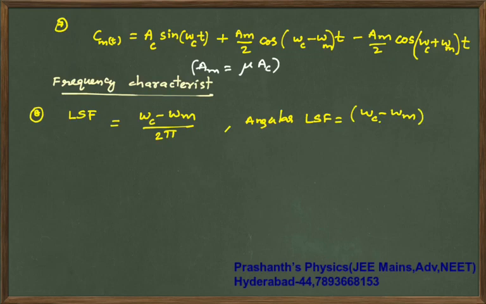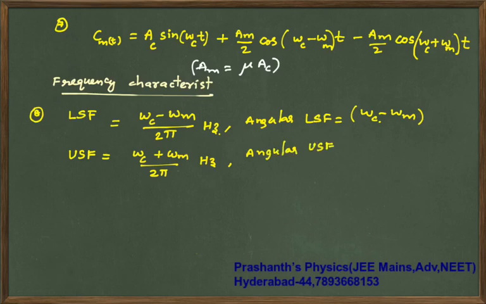But usually if it is given in hertz, you have to divide by 2π. Next, the upper side frequency is (ωc + ωm)/2π hertz, so the angular upper side frequency is ωc + ωm.